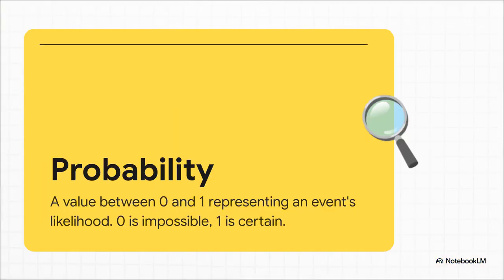It all boils down to this super simple scale. Every possible thing that could happen gets a score between 0 and 1. 0 means absolutely no way. It's impossible. 1 means it is a stone-cold guaranteed certainty. And of course, pretty much all of real life happens somewhere in that fuzzy space in between.